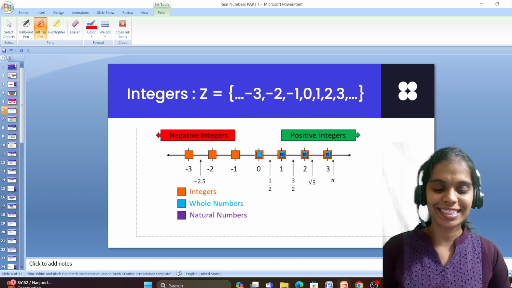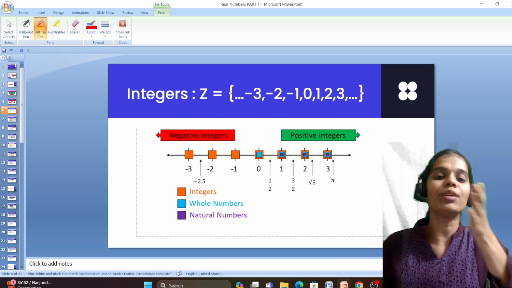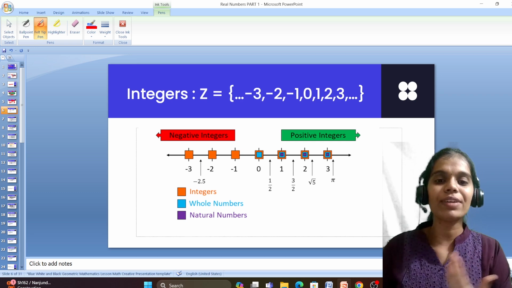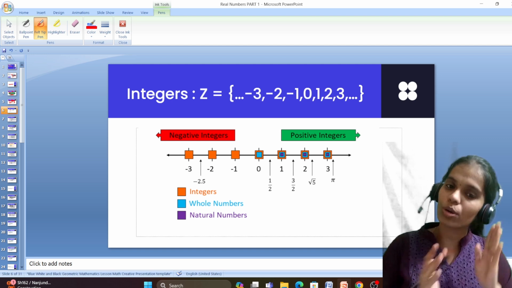What are integers now? We know when we have negative numbers, or in simple terms, if there is a positive, obviously some negatives will also be there.